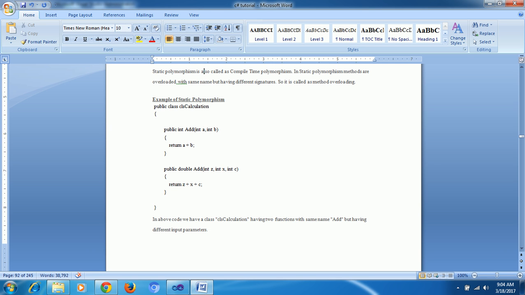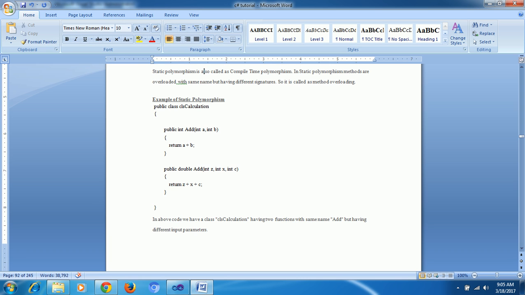Next, public void add(int c, int d) with a plus b. This is one way, just assume it like this, but it will throw a compile time error.